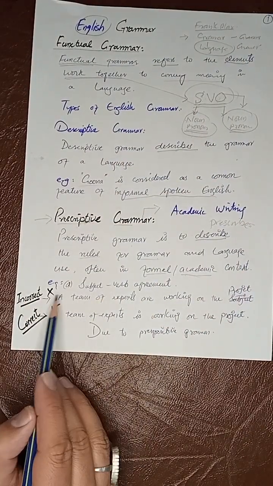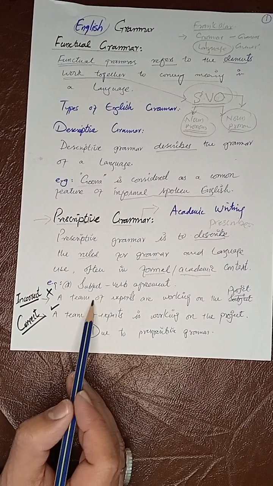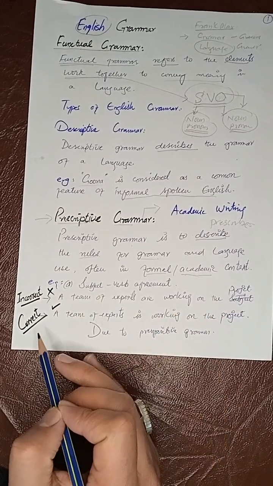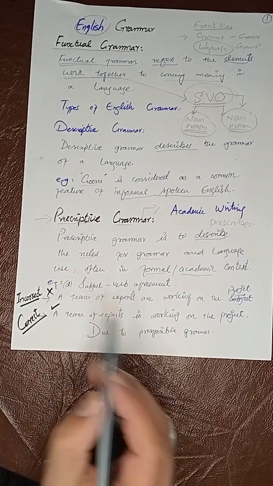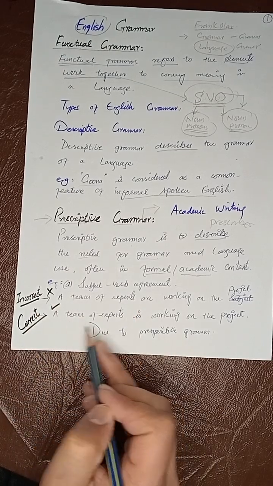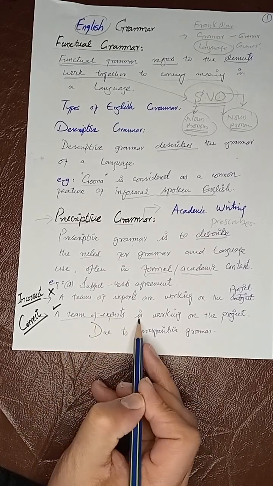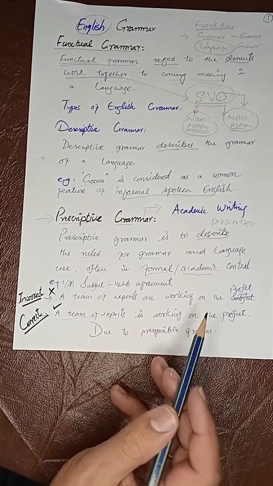So we can have a very good example. A team of experts are working on the project. So this is incorrect. A team of experts is working on the project.